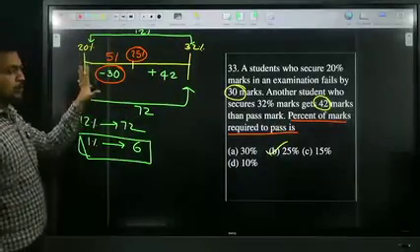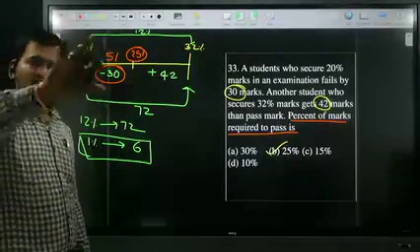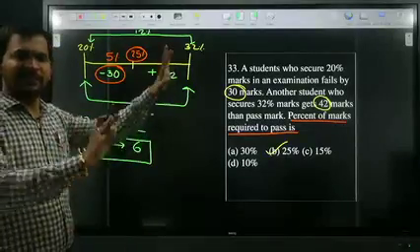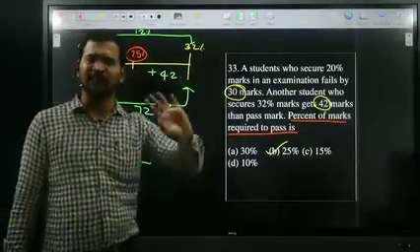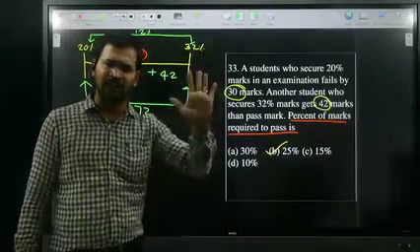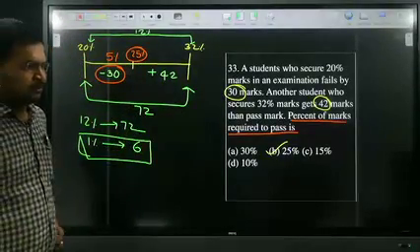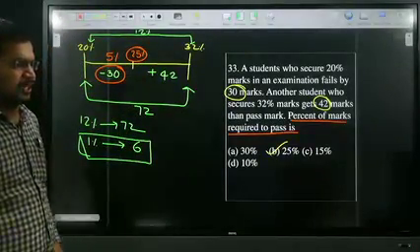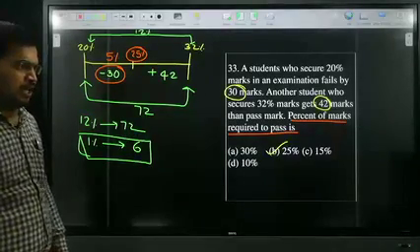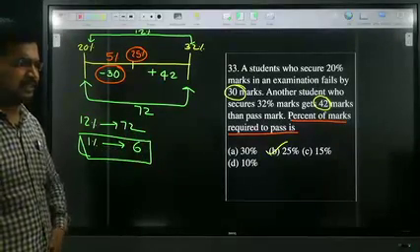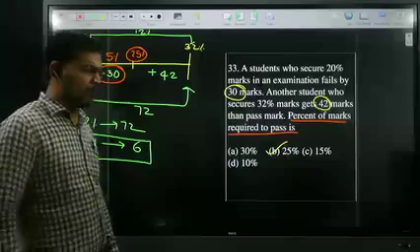So in the exam, no need to draw this diagram. In the exam, we are going to attack directly. See the difference in terms of marks, see the difference in terms of percentage, equate and attack. So all of you understood? This model is very, very important. All of you okay regarding this examination pass or fail method? Very good.